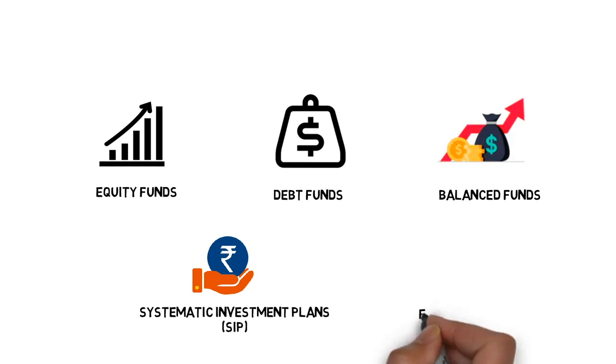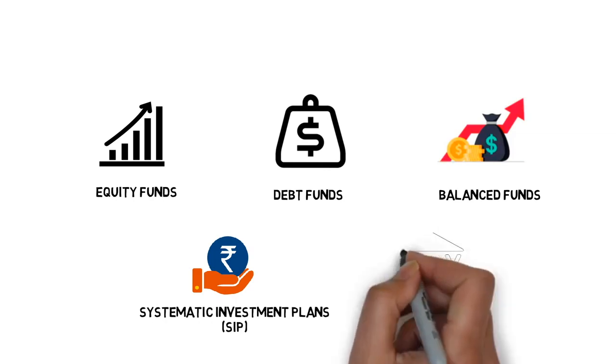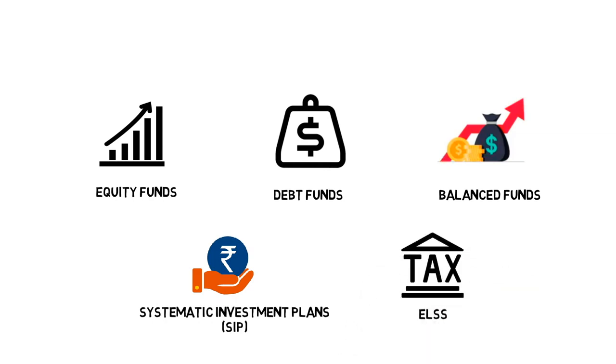And the fifth one is ELSS. It stands for Equity Linked Saving Scheme. ELSS is a diversified equity mutual fund with a tax benefit under Section 80C of the Income Tax Act. The maximum tax exemption limit is Rs 1.5 lakhs per annum. However, to avail the tax benefit, your money must be locked in for at least 3 years.